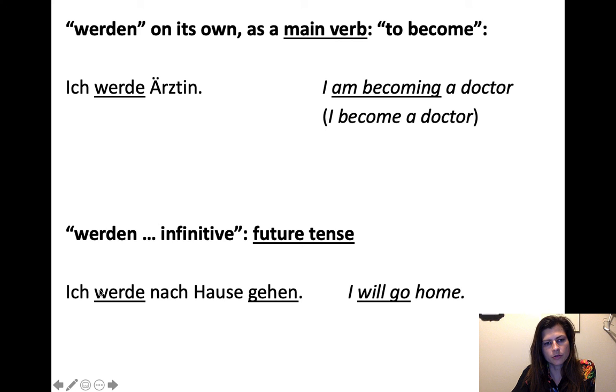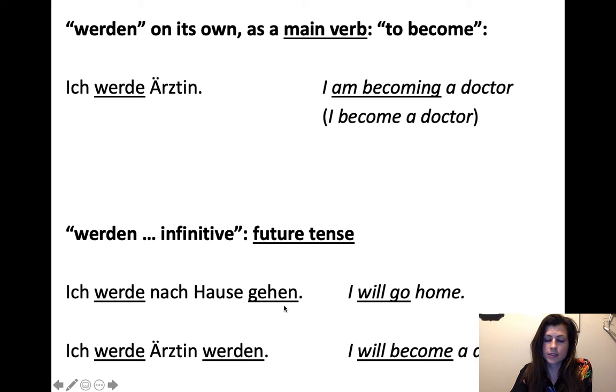So you see, once you start out the sentence thinking, okay, I become something, and then you get to the end of the sentence, you're like, oh, it doesn't mean become at all. It's a future tense. So that's why it's important to get to the end before you make any verb decisions. And then what's interesting is that, of course, you can combine the two if you want to say will become. You want the future and you want to say become, you would use them both. So you would say, ich werde Ärztin werden, which means I will become a doctor.